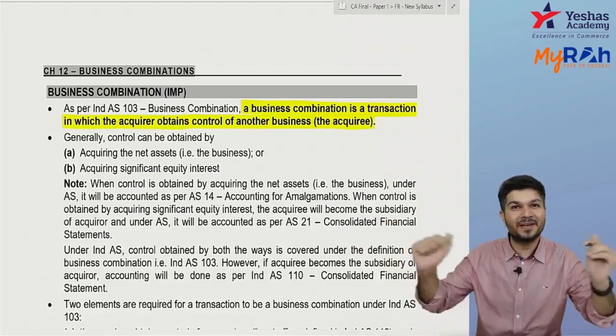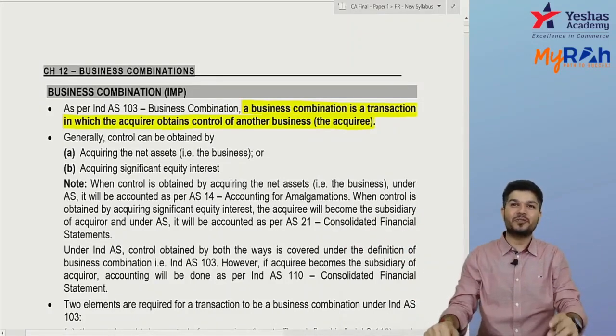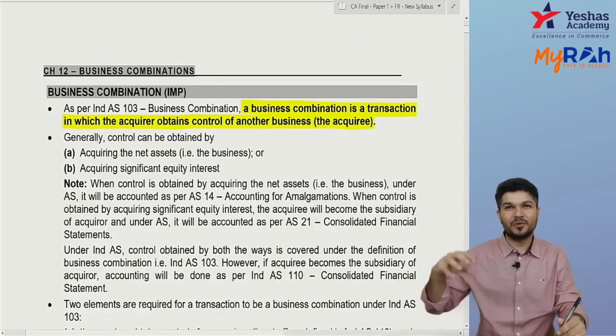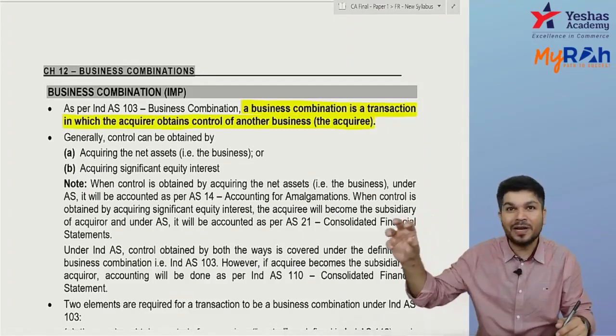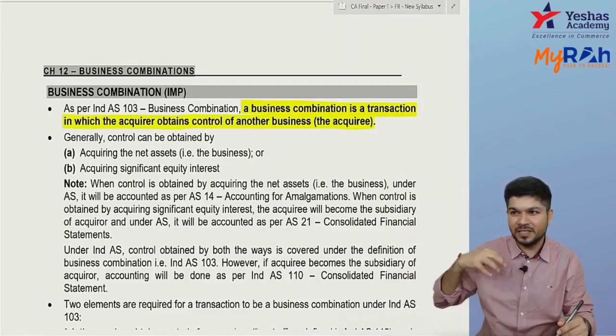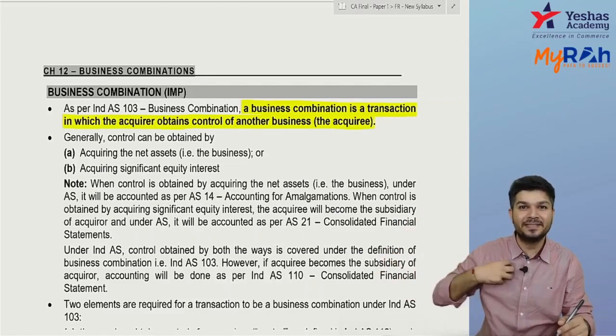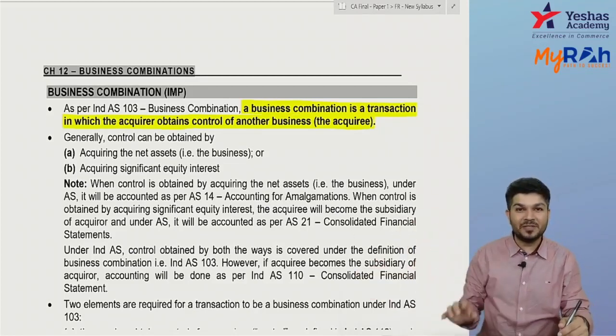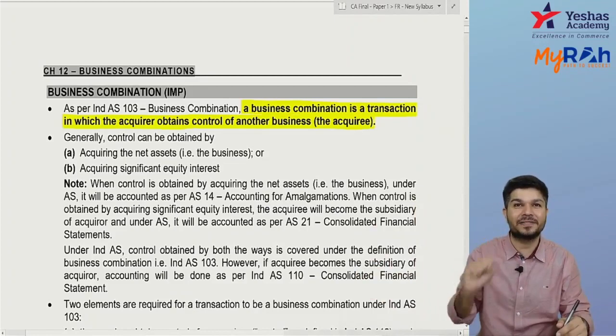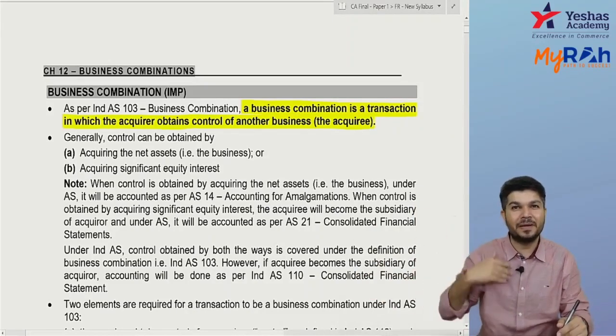So in simple words, acquirer obtains control over another business. Now, how do I obtain control? How do I obtain control over another business? There are 2 options. One, I acquire all your assets and liabilities. So can I say I'm acquiring your full entity? I acquire your full entity, your assets, your liabilities, everything comes to me and you are shut down. So that is called acquisition by net assets. I'm acquiring your assets, liabilities, everything.